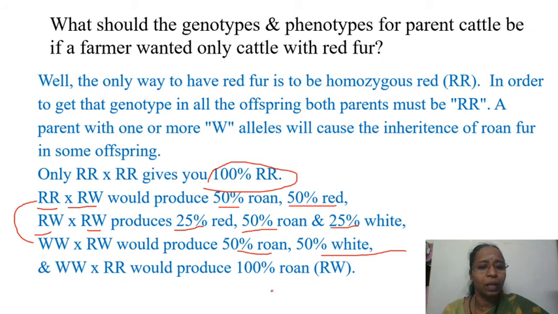And if it is white and red, 100% roan. So you can calculate, for practice, you can do a checkerboard for each and every one. There are 5 conditions, right? 1, 2, 3, 4, 5 conditions are there. You can go for the checkerboard, and then you can check these results.